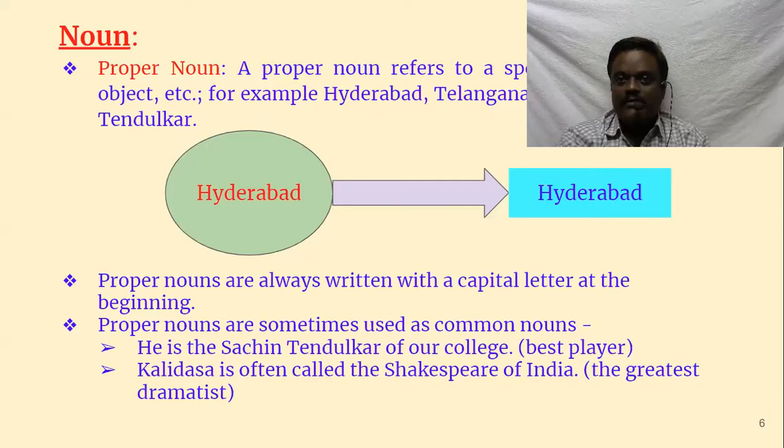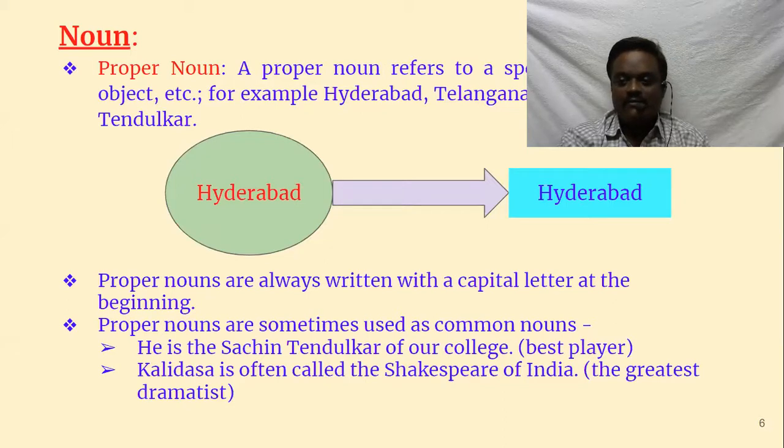So a proper noun refers to a specific person, not a general class. It is a specific person, specific place, specific object, etc. For example, Hyderabad, we know; Telangana, we know; Chiranjeevi, we know. It's the name of a person. Sachin Tendulkar, we know who he is, and we don't have any confusion. If we say Amitabh Bachchan, we have no confusion. If we say Modi, there is no confusion. If we say KCR, there is no confusion. Immediately, the one-to-one relation is established, so there is no issue.